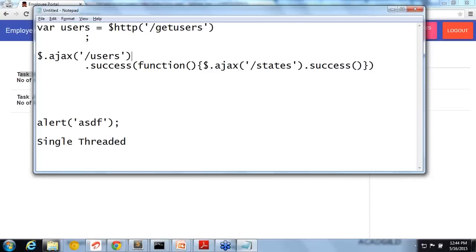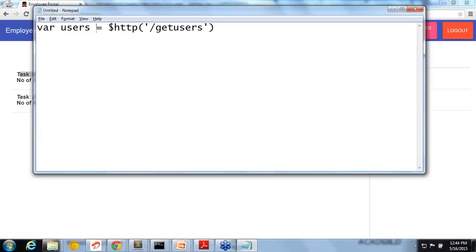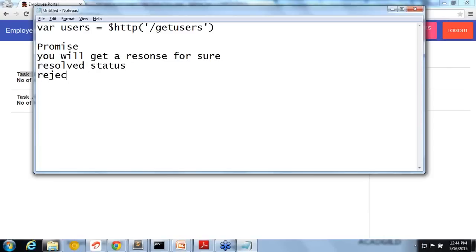So instead, what is happening now is this is giving a promise. Promise means you will get a response at any time. You will get a response for sure. But it can be either a resolved status or a rejected status. Means either it's a success or a failure, simple way, right? It can be success or failure.